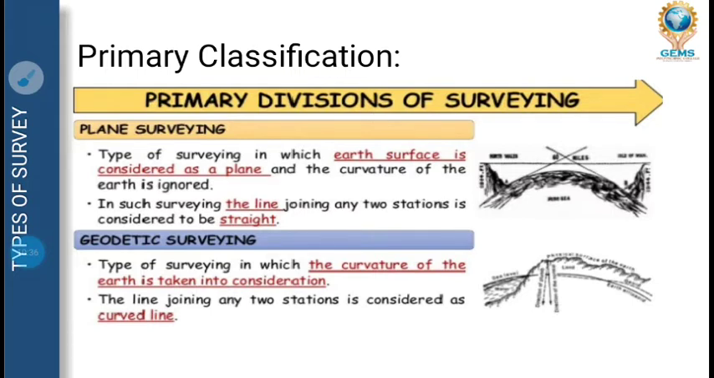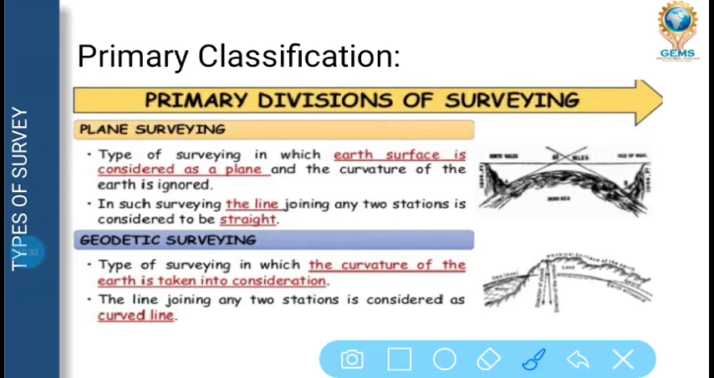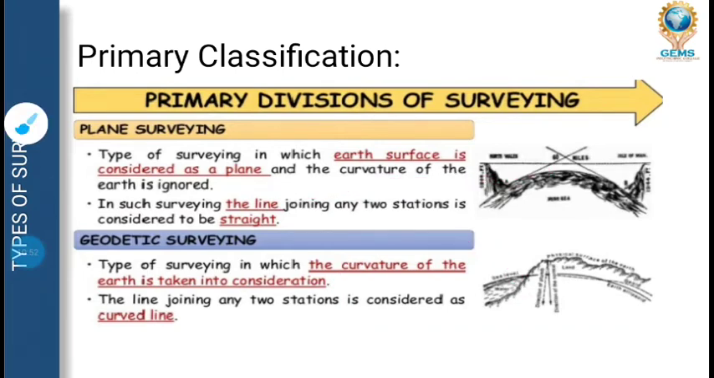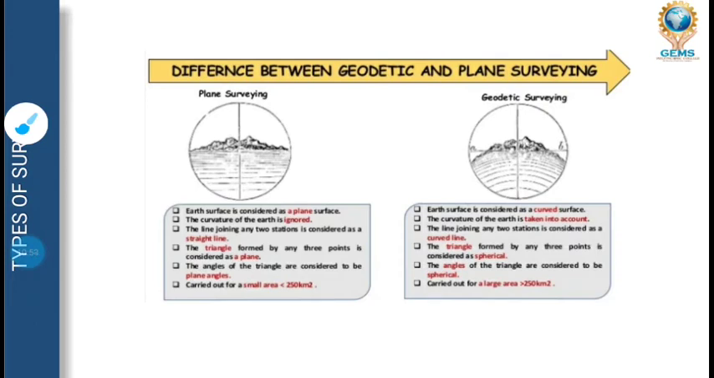The main difference is that, as you can see in this diagram, plane surveying means it will be straight, but in geodetic survey we will consider the curvature. Okay, so that's the main difference. Next, comparison. We will see the difference between geodetic survey and plane survey. Number one is that earth is considered as a plane surface, as we have seen. Next is earth curvature is ignored.